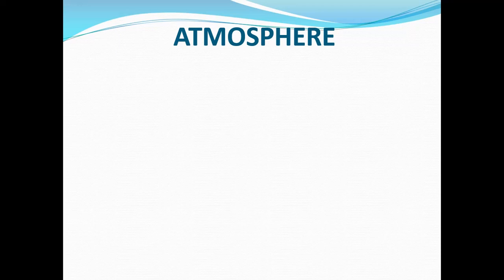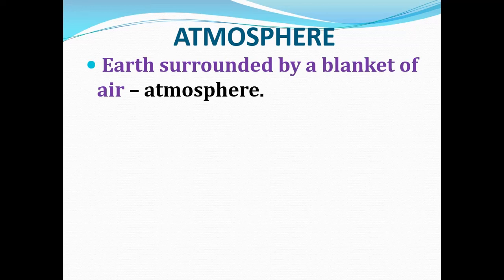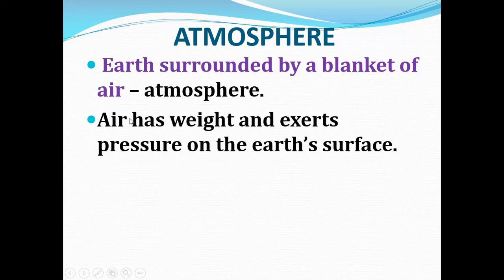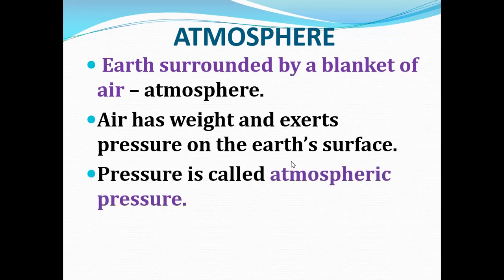First of all, we can see what is meant by atmosphere. Our earth is surrounded by a blanket of air which is called the atmosphere. This air has weight and it will exert a pressure on the earth's surface.